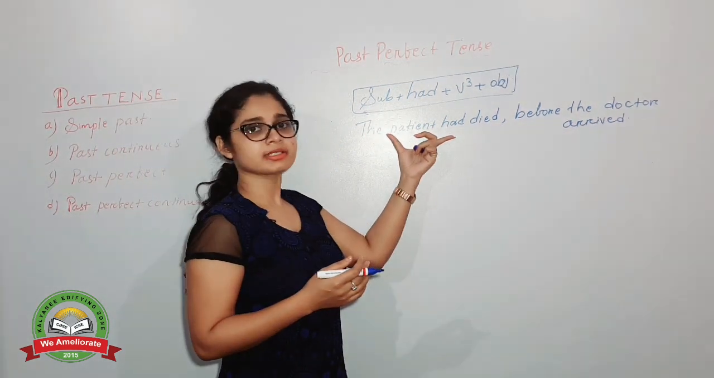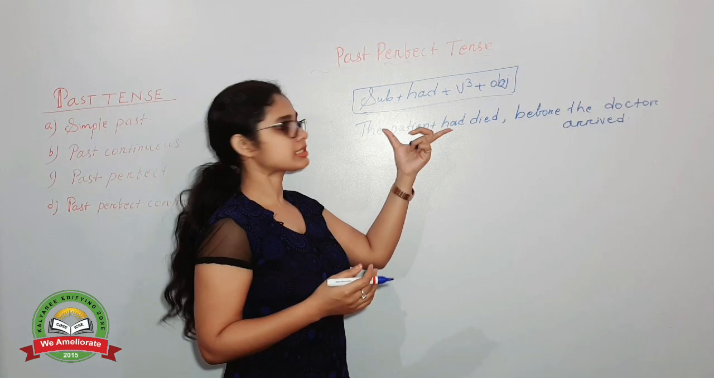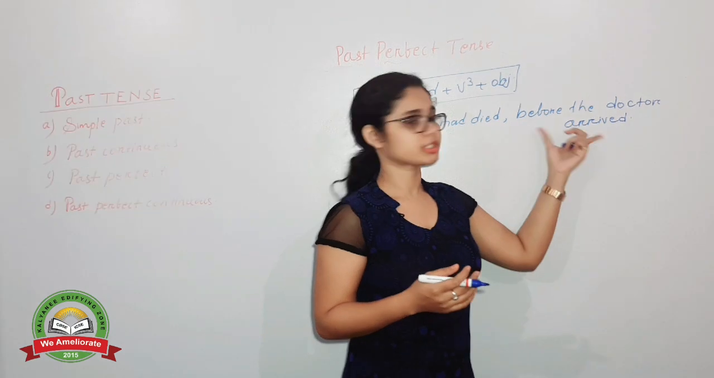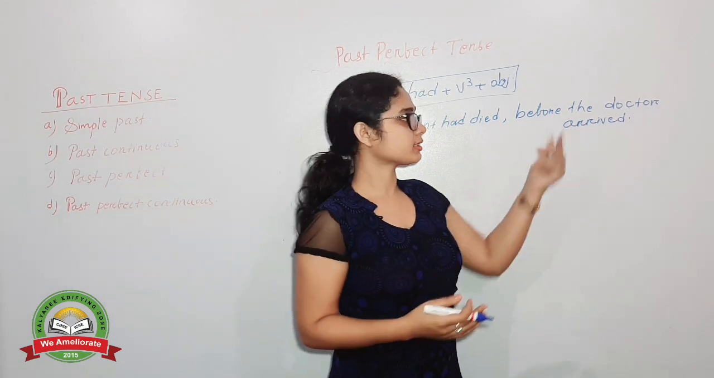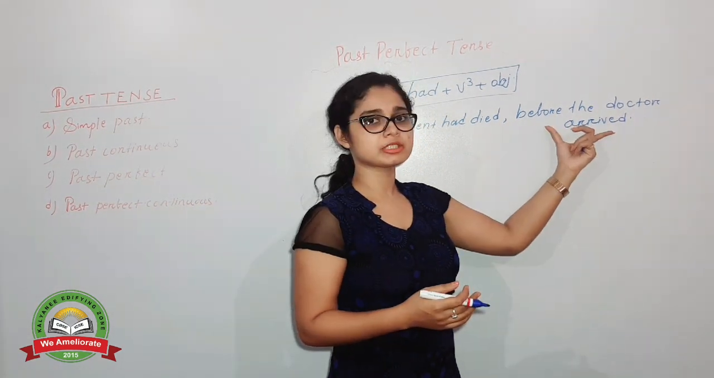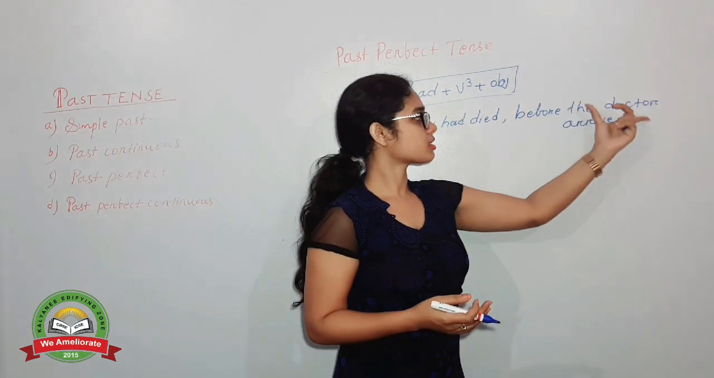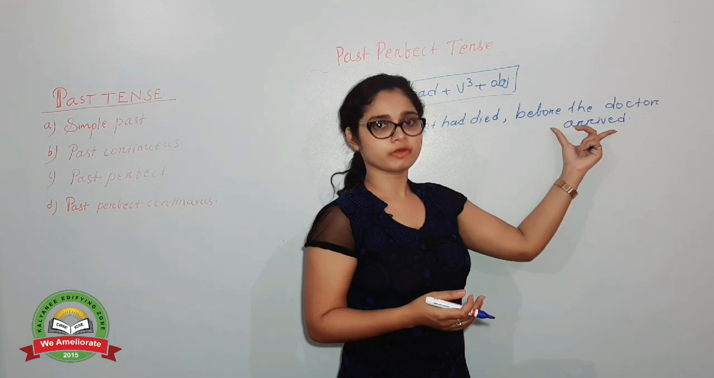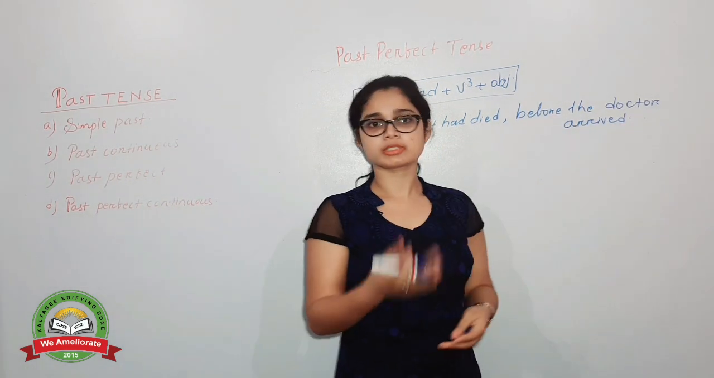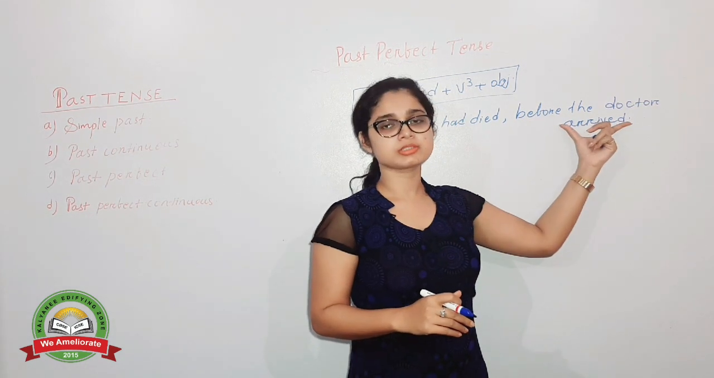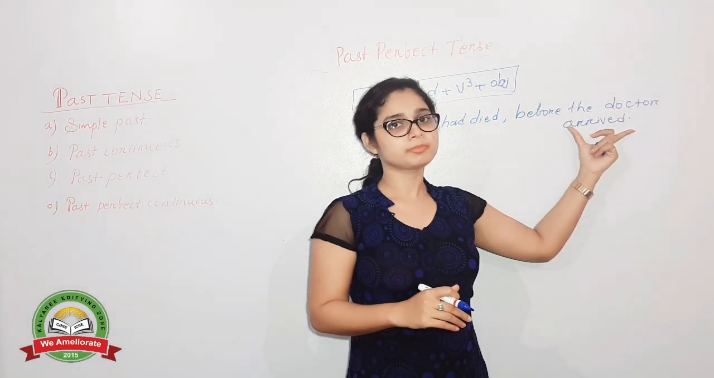So which incident happened first? Obviously the past perfect tense incident happened first, then the past simple tense. Can you get that thing? Why is it in past simple tense? Obviously just go and match the structure. This is the subject, doctor, arrived, verb 2, and obviously our structure of past simple is subject, verb 2, object. That's why this sentence is simple past tense.